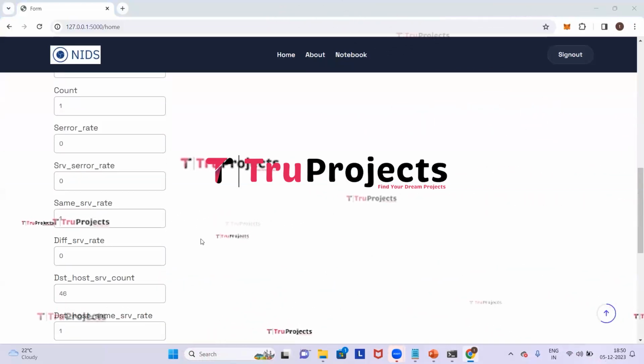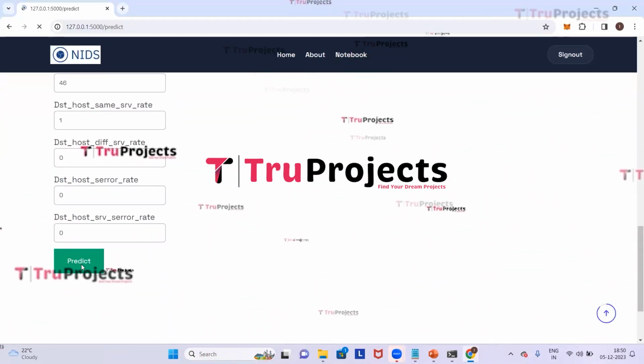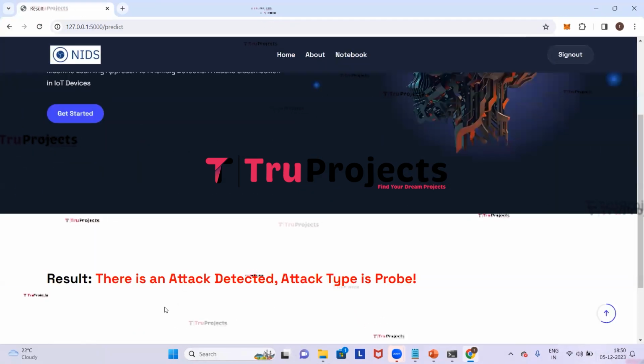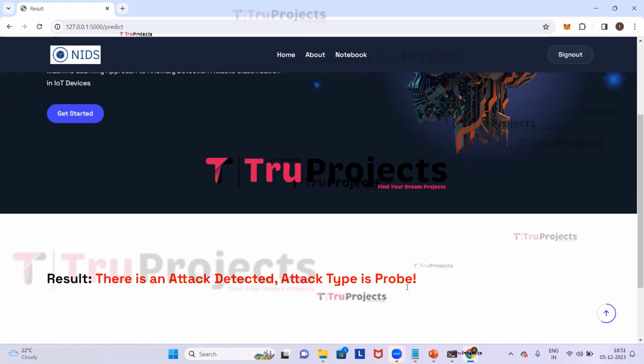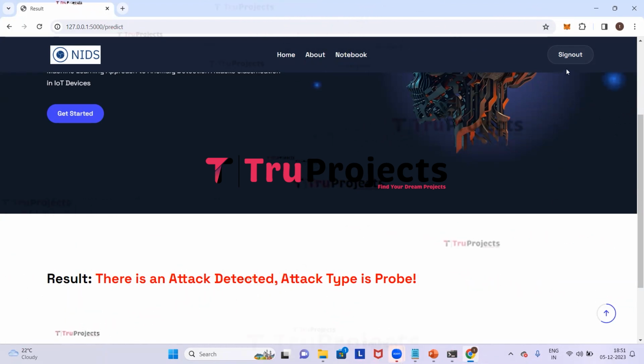I have entered all the parameters. Now click on Predict. So here we got the prediction that there is an attack detected and the attack type is proc. In this way, if we enter all the required parameters, then the system will predict which type of attack it is. Now click on Sign Out.